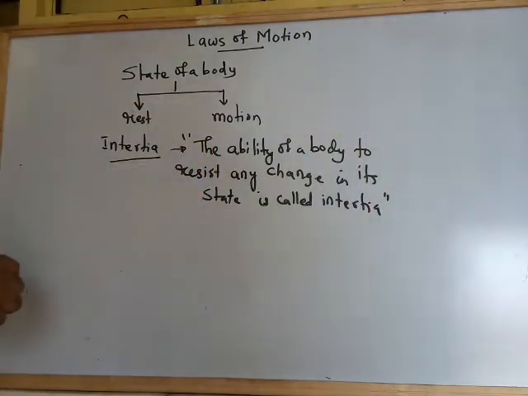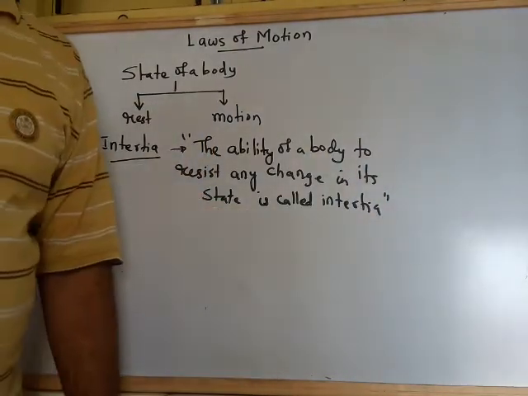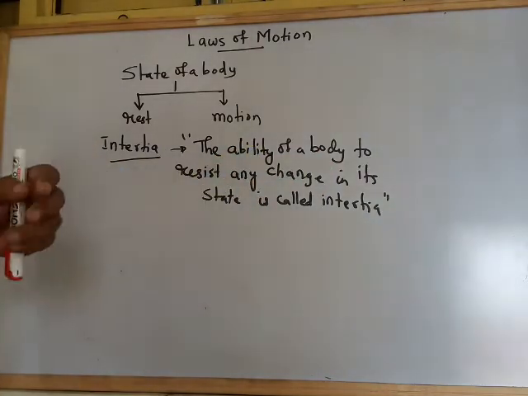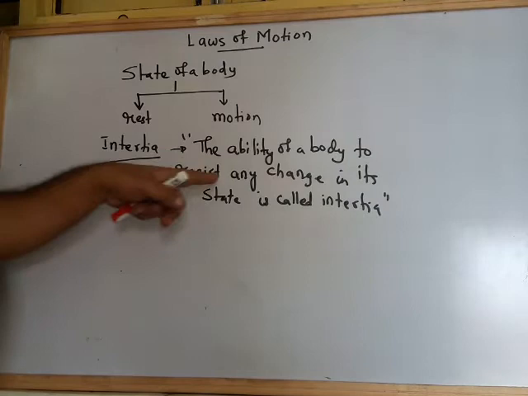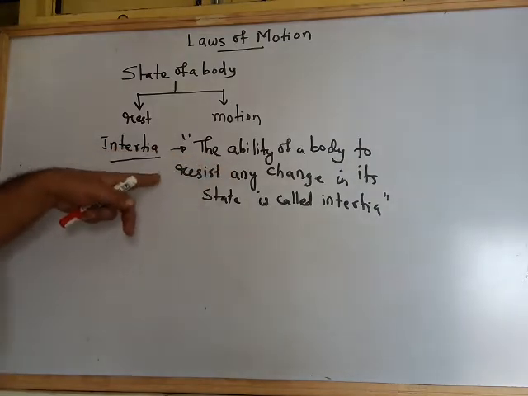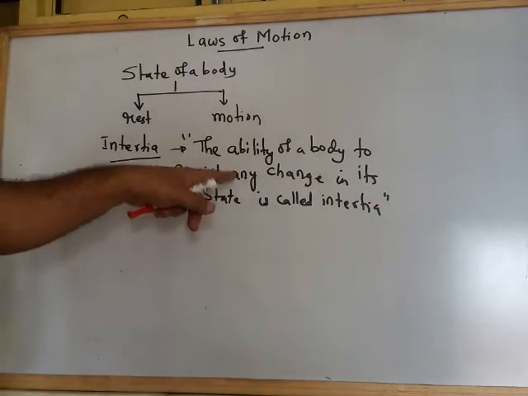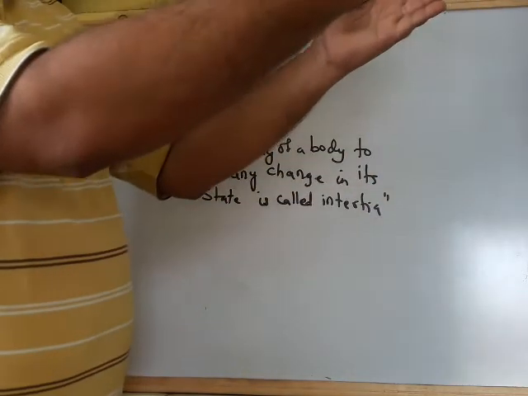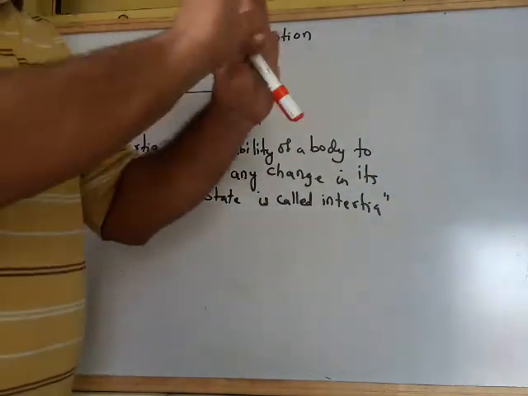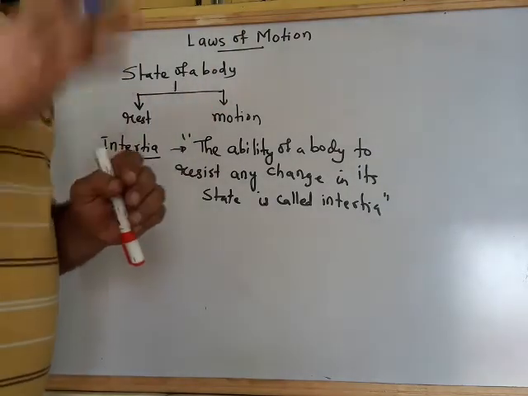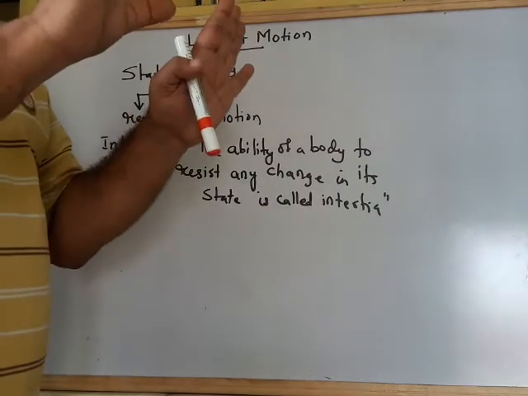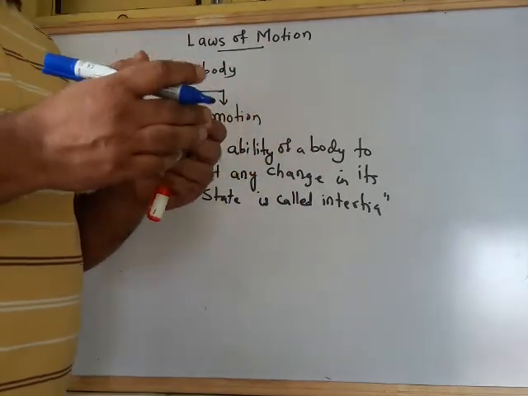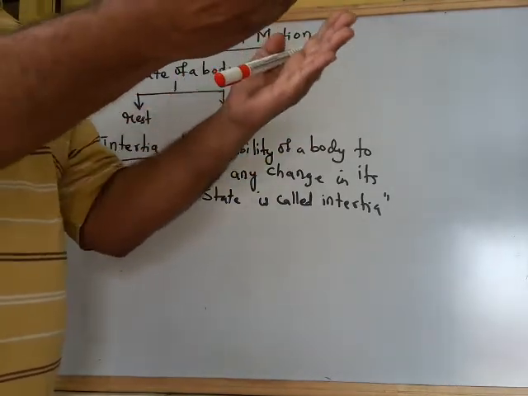Okay, so we have got the inertia of the rest, we have got the inertia of the motion, and we have got the inertia of the direction. These all things you know. So this is the definition of the inertia, the ability of the body to resist any change. For example, say a huge truck is coming in front of you and you have to stop the truck. If you want to stop the truck, then it is not possible, because the truck has got a very great mass, a huge mass. So it is in motion.